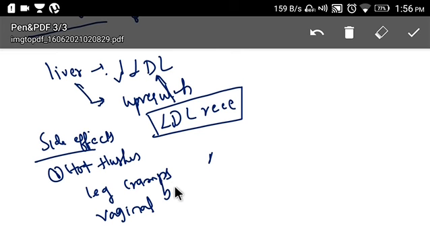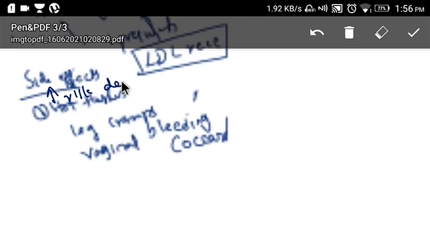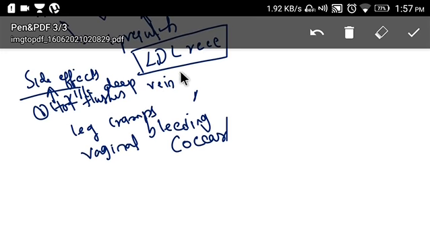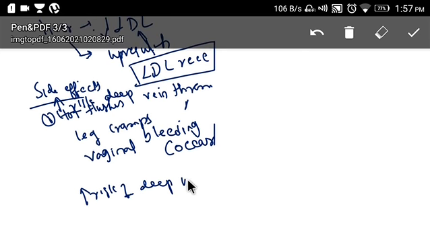So vaginal bleeding is occasional, right? And the serious side effect is increased risk of deep vein thrombosis.